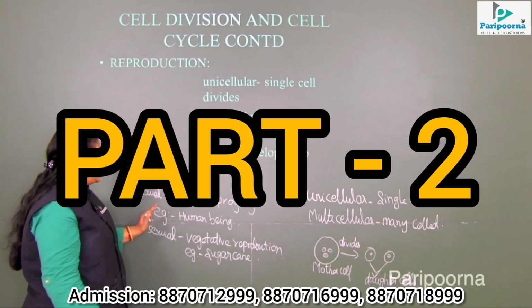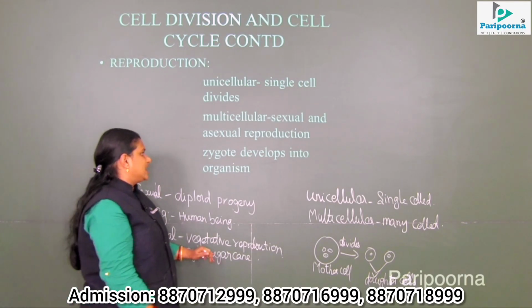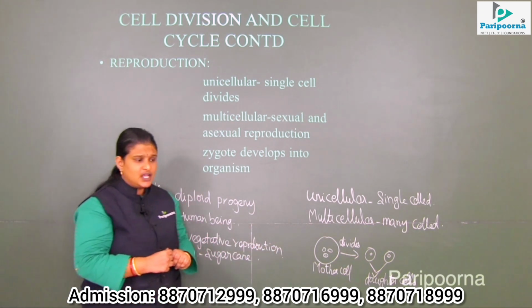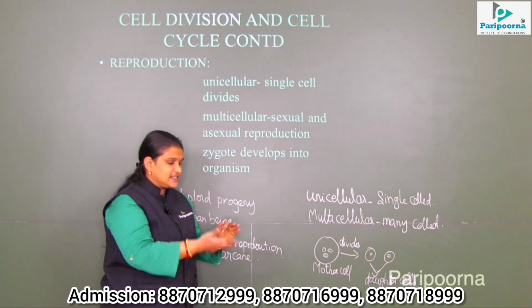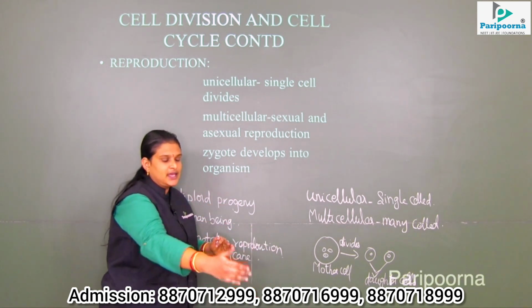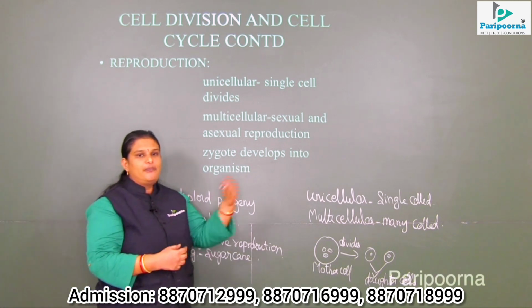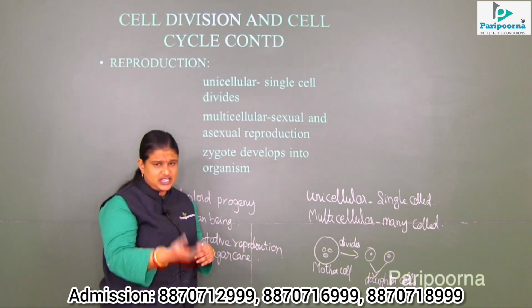We can finally take the example of asexual reproduction, which is nothing but vegetative reproduction. For example, if we take a sugar cane, from the mother sugar cane, if we need a new plant, when we cut a stem and place it nearby, the new progeny develops without the involvement of parents or haploid gametes or cell division and everything.